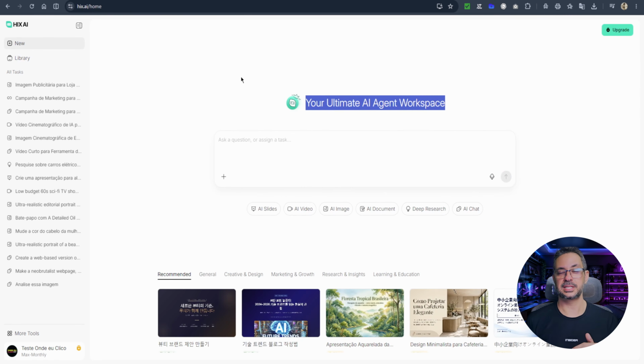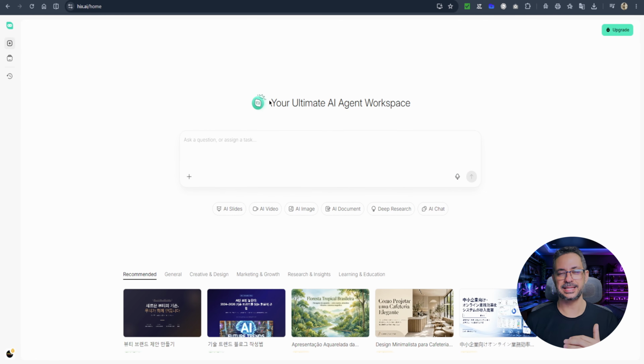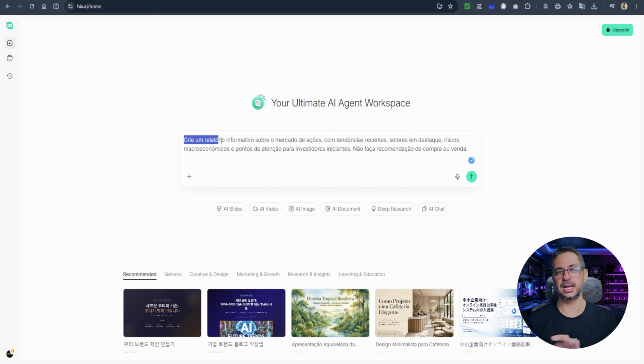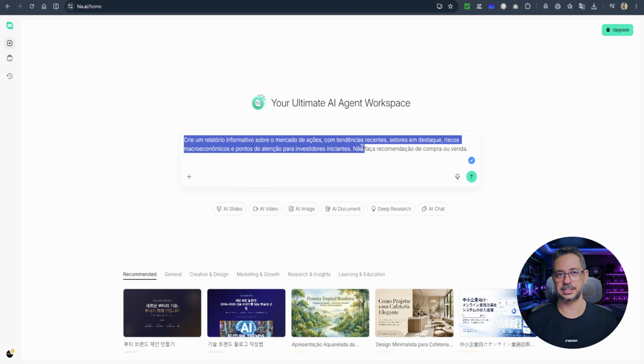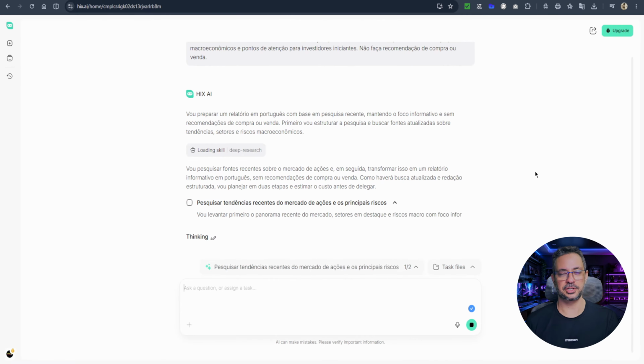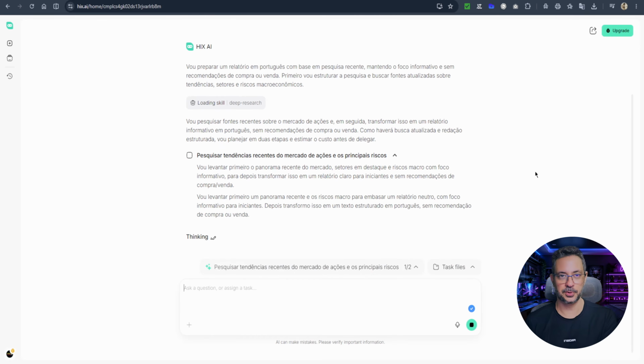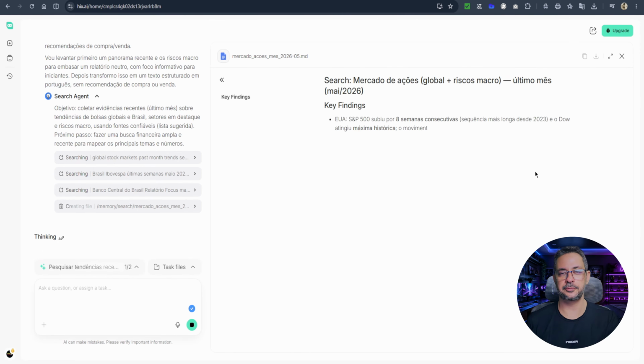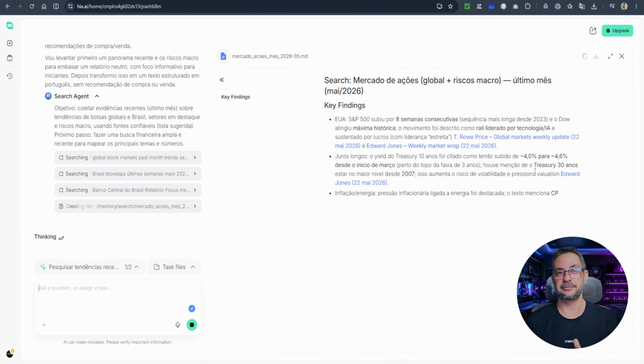Well, now I'm going to test the Agentic mode. The idea here is to give a broader task and let the agent organize the process. Let's use this prompt. Create an informative report on the stock market with recent trends, standout sectors, macroeconomic risks, and key considerations for beginner investors. Do not make any buy or sell recommendations for stocks. So, in this test, the main point is to observe whether the Agentic mode can plan the task, break the process into steps, and deliver the result in an organized way. This is the type of use where the Agentic mode makes the most sense. Tasks that require organization, more steps, and a more complete final delivery.